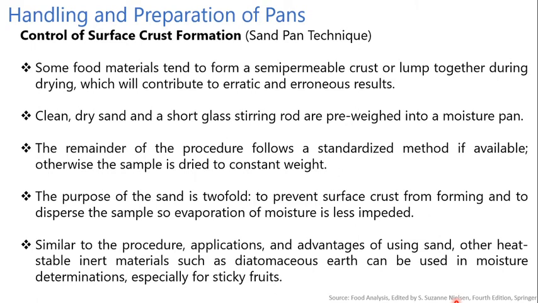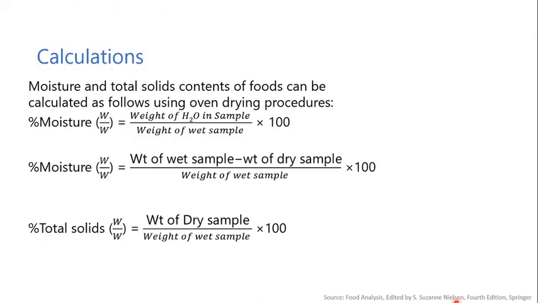The purpose of sand is twofold: to prevent the surface crust from forming and to disperse the sample so evaporation of moisture is less impeded. Similar to this procedure, other heat-stable inert materials such as diatomaceous earth can be used in moisture determination, especially for sticky fruits.